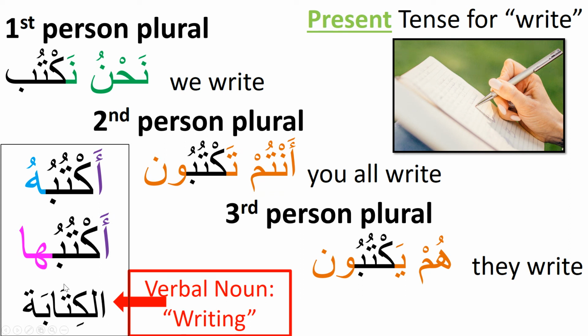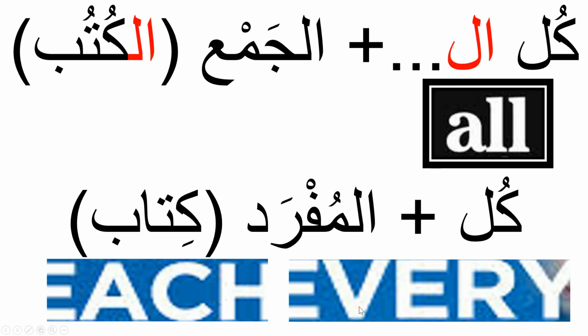And then this verbal noun takes the same form as al-qira'a. It's al-kitaba. This is writing. Al-kitaba jayyida. Writing is good. Notice how I'm saying the word al with the lam pronunciation because kaf is a moon letter. In our next video, we'll cover this kul word.